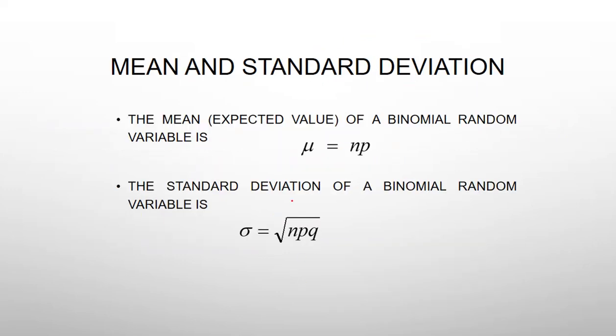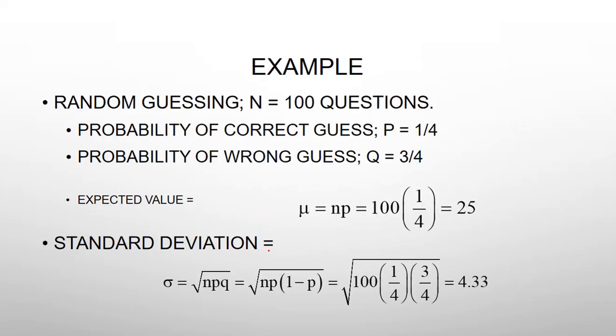Now what are the mean and standard deviation of binomial distribution? In binomial distribution, the mean is np and the variance is npq. Derivations are also there. If you need derivations you can refer to a book, but here we don't need them. More important than derivations are examples. Now we can go to the examples.